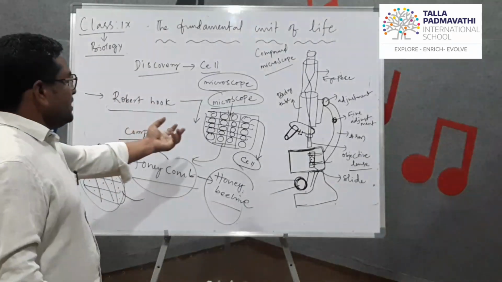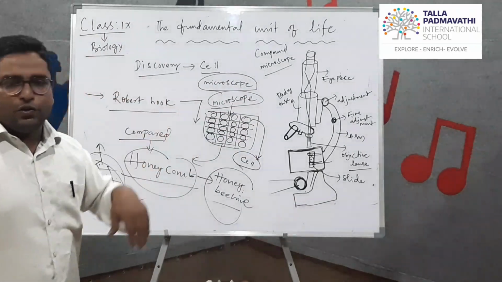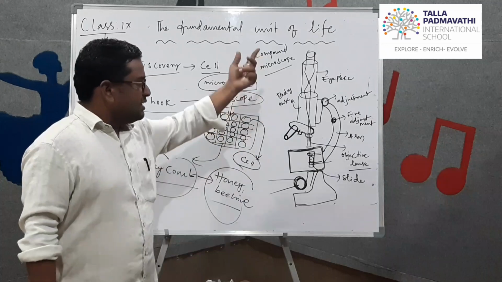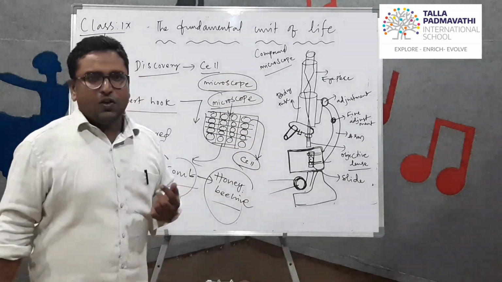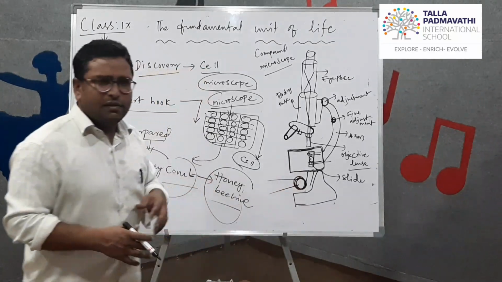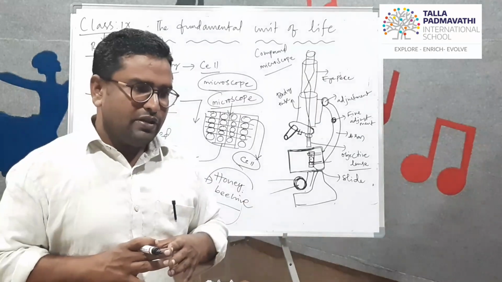So this was studied with the help of Robert Hooke's microscope, but we are discussing here the general structure and general parts of the compound microscope. First we have to understand the microscope.